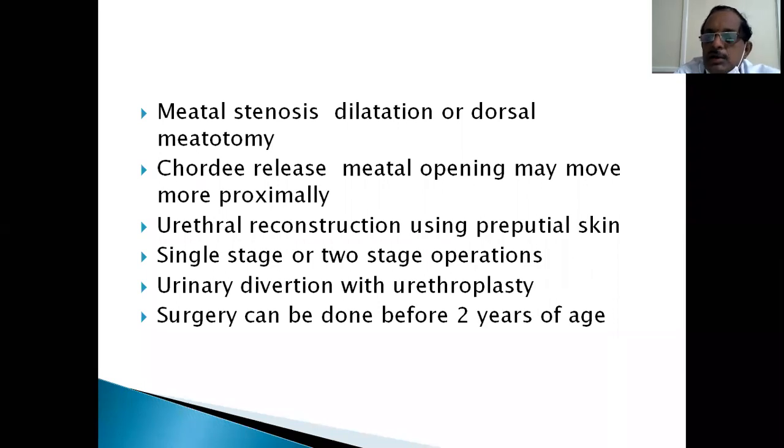Then you have to correct the urethra, recreate the urethra using preputial skin, or if it is not available or defective, multiple things, single stage or 2-stage operations to create the urethra. That urethra is naturally devoid of corpus spongiosum, which cannot be brought down there. So there are certain disadvantages, but there is a supported tube so that the patient urinates at the tip of the penis, and seminal deposition also occurs. Urinary diversion after urethroplasty may be required to protect the plastic operation.